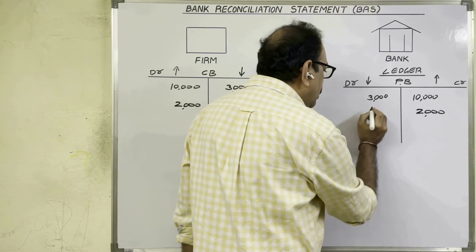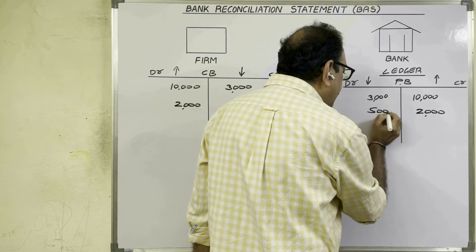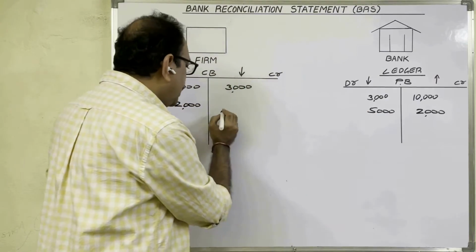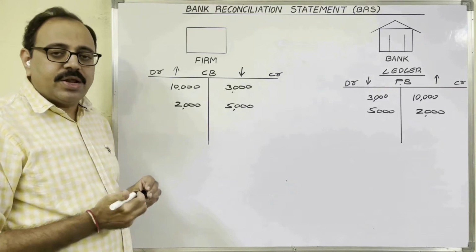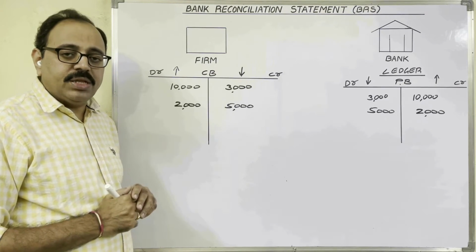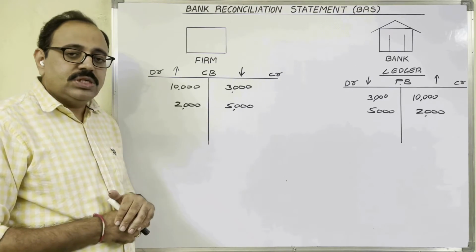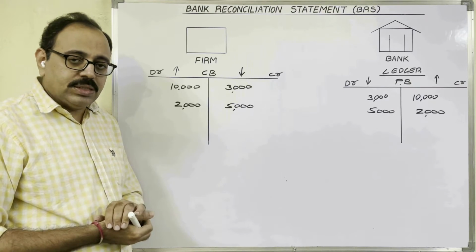In passbook, 5,000 is debited. Same amount will be credited in cash book, no? All transactions will be recorded in this manner only. At the end of the month, we have to close the accounts. We have to calculate the balances.